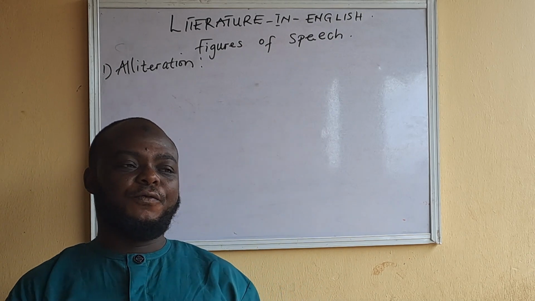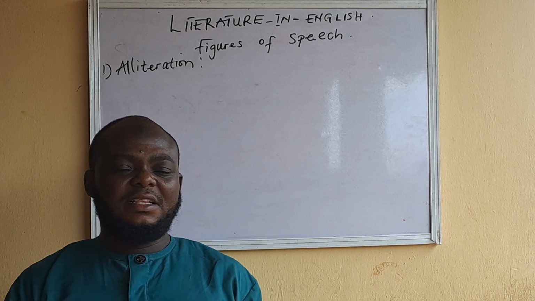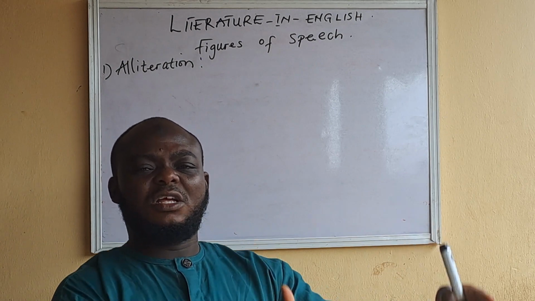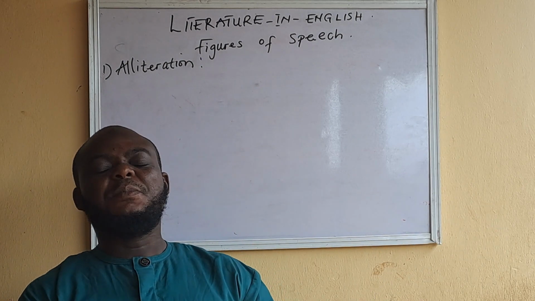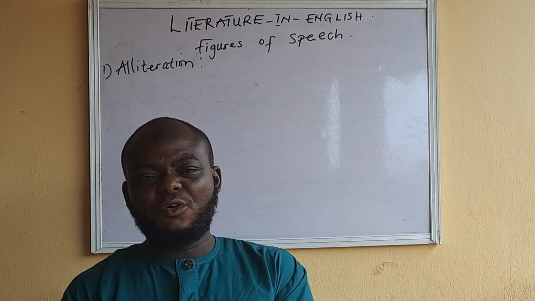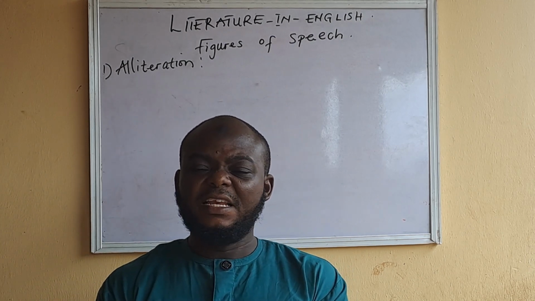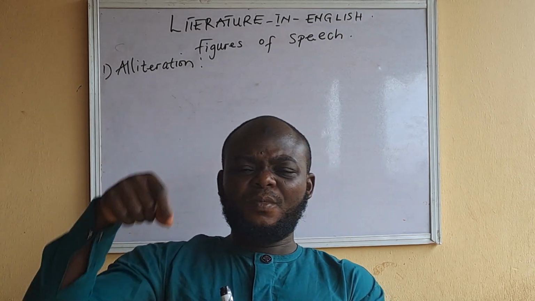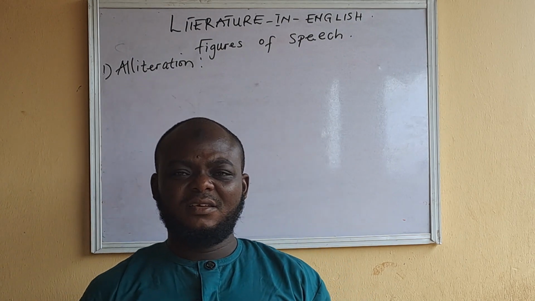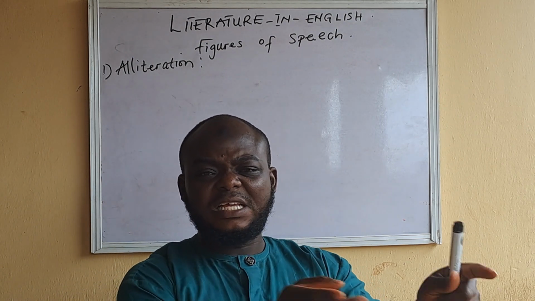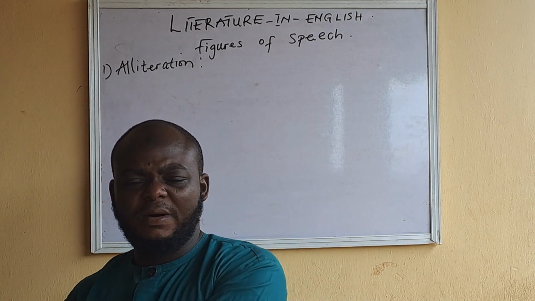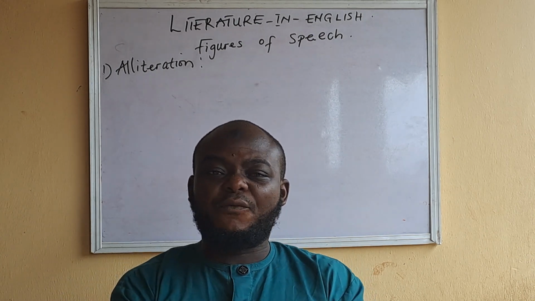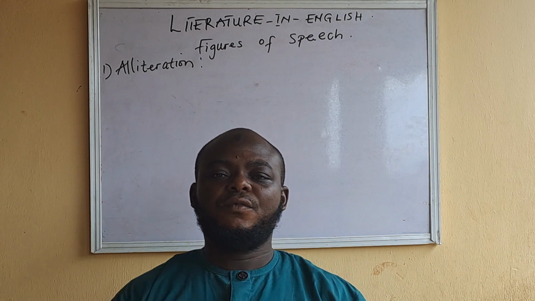When you discover in an aspect of poetry or any work of art that we are having initial repetition of consonant sound, what I mean by initial is at the beginning: a word has a consonant sound at the beginning, and the word that follows immediately has the same consonant sound at the beginning. Then we have alliteration.